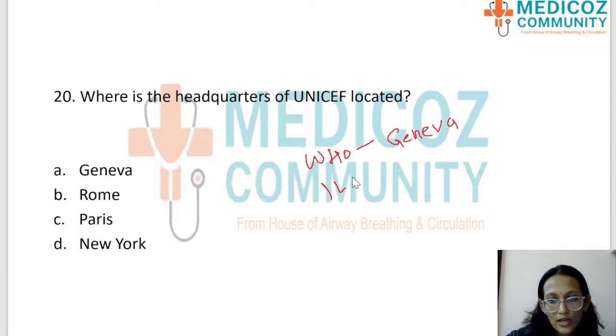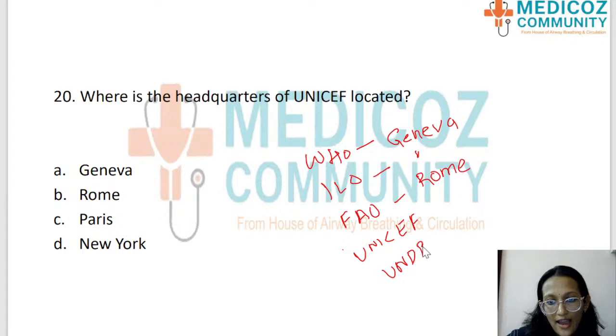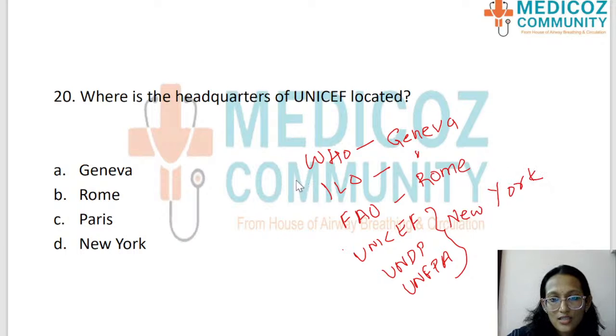Similarly, ILO, International Labour Organization, is also in Geneva. The next one, Food and Agricultural Organization, FAO. Where is the headquarters of FAO? It is in Rome. The next important international organizations that we need to know are UNICEF, UNDP, and UNFPA. All these are important international organizations. The headquarters of all these come in New York City. Okay, New York.